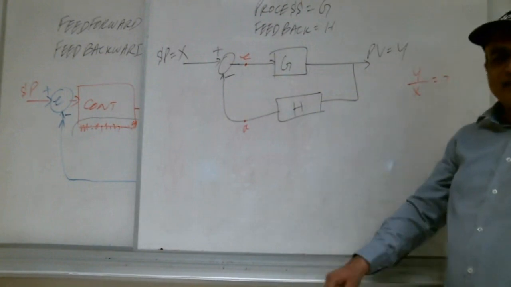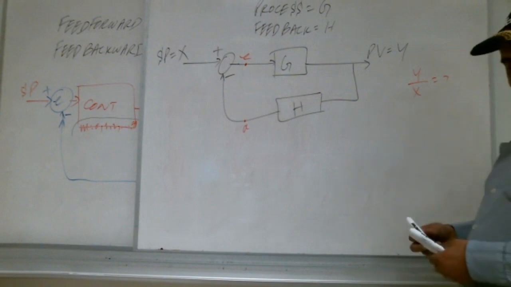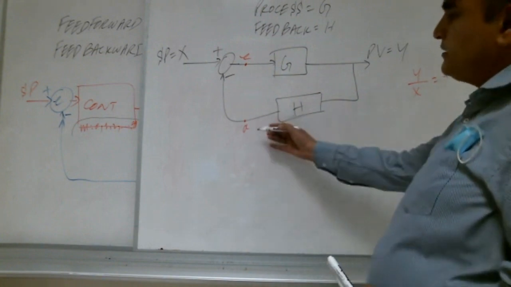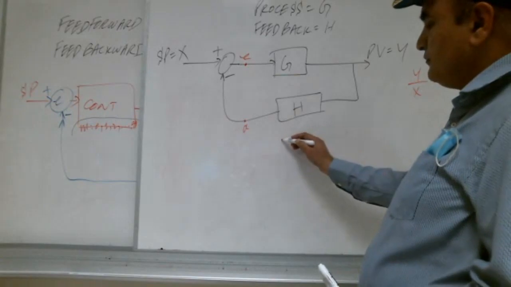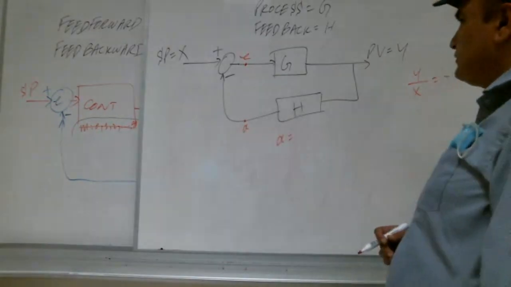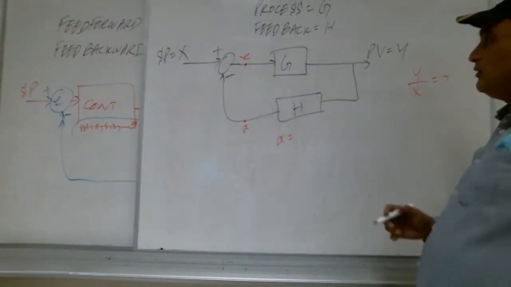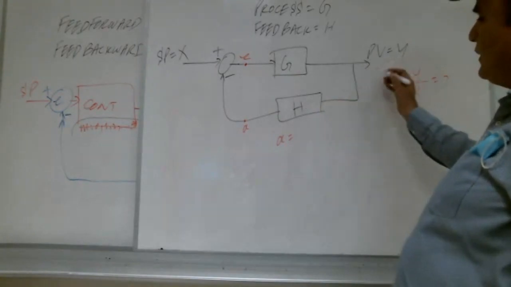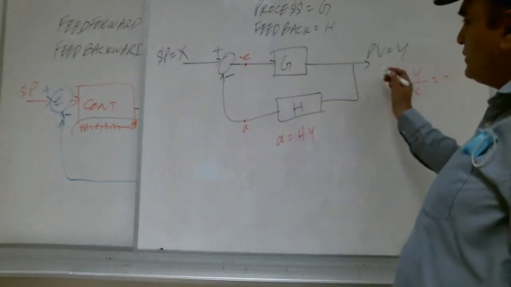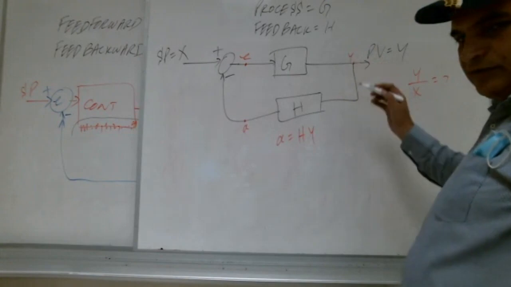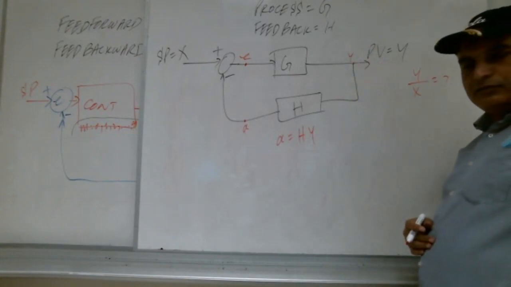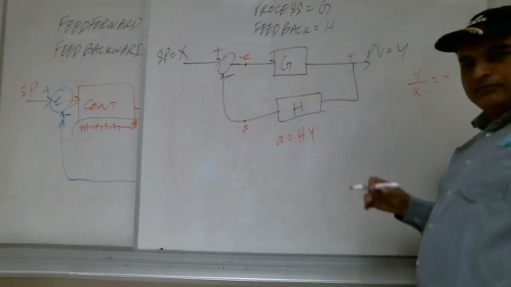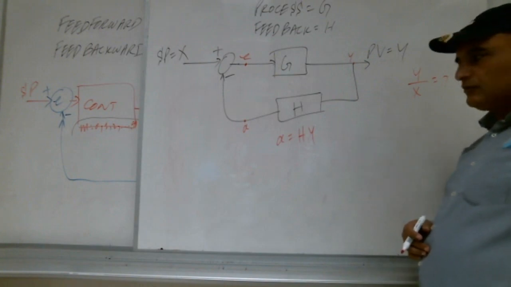So let us solve together. Yes, brother, tell me. What is this A? How much is this A? A is equal to what? HX. H Y. See, this is Y. Here it is Y. Right? I know my mistake now. Is it correct, Shabab? Yes.